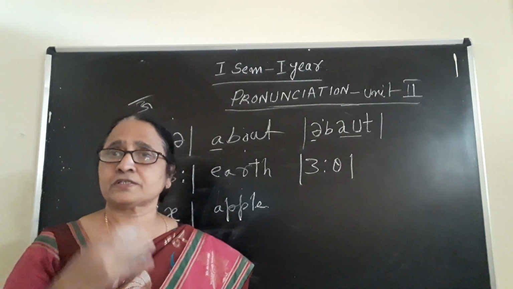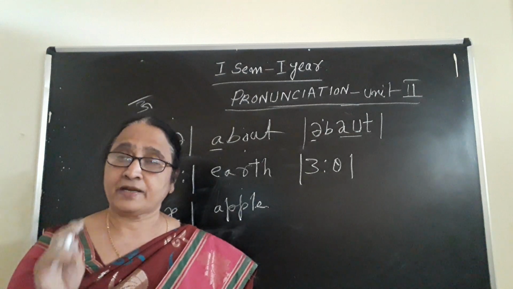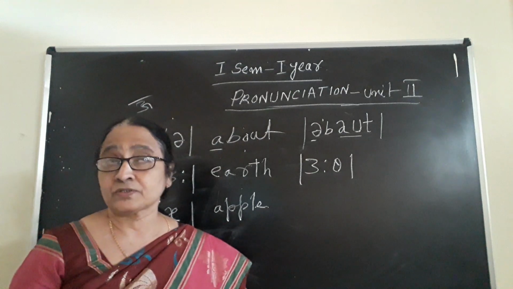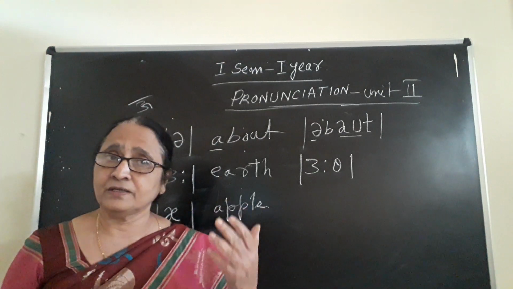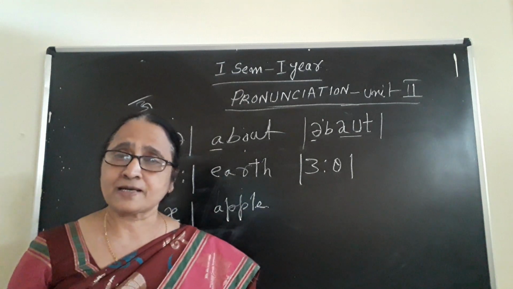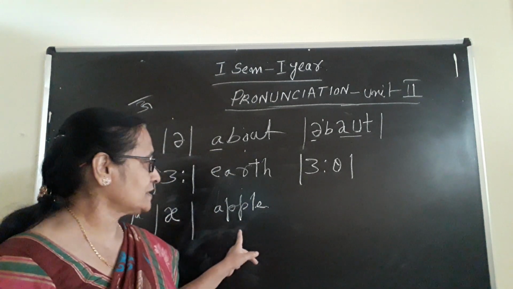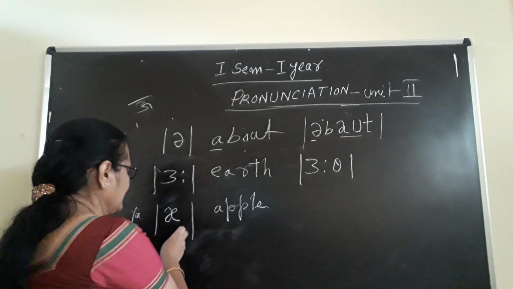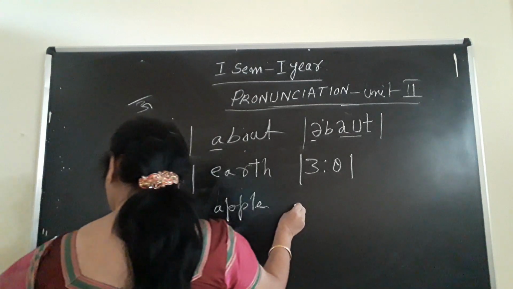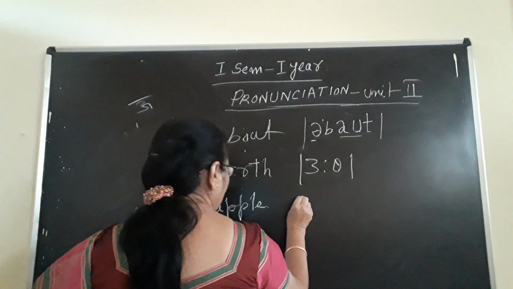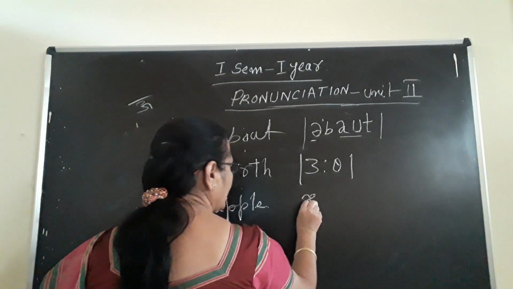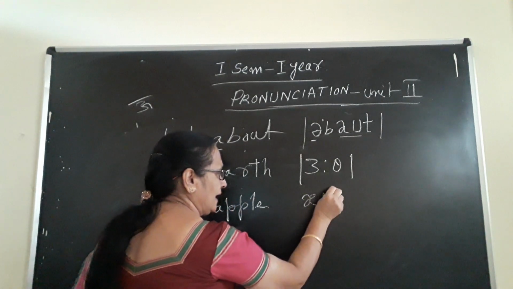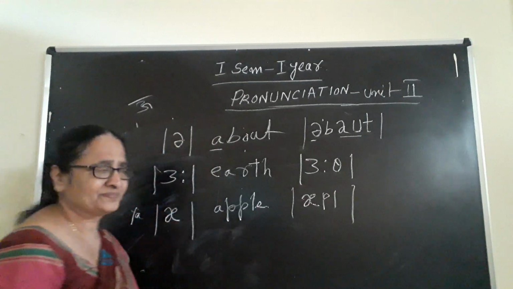That's why, even though 26 letters are there in English, the consonant sounds are 24. Vowel sounds are for A, E, I, O, U, altogether 20 vowel sounds will be there. With A, according to the letter, your pronunciation will be different. Here, don't say "ay-pple", you know that it is apple. So apple means this is the "ya" sound. Here you are writing the "ya" sound. Yeah, it is very easy. By writing you pronounce yourself. Yeah, P, L, that's all. It becomes apple.